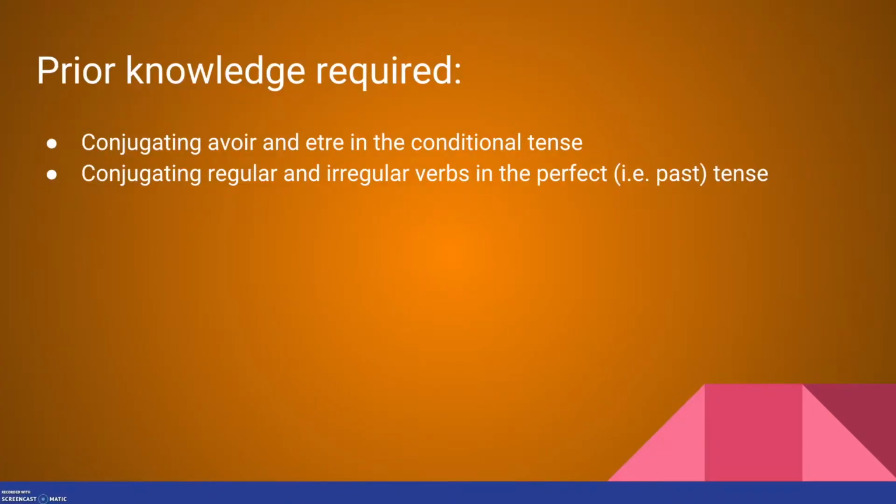Prior knowledge required: when teaching the past conditional, I'm expecting that you already know how to conjugate avoir and être in the conditional tense. I'm also expecting you to know how to conjugate regular and irregular verbs in the perfect tense fluently. If you know these two grammar concepts, learning the past conditional will be really easy for you, because the past conditional is essentially a combination of these two grammar concepts.